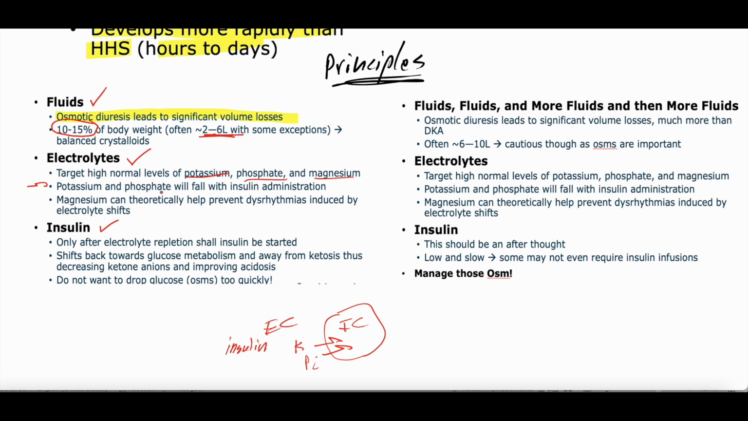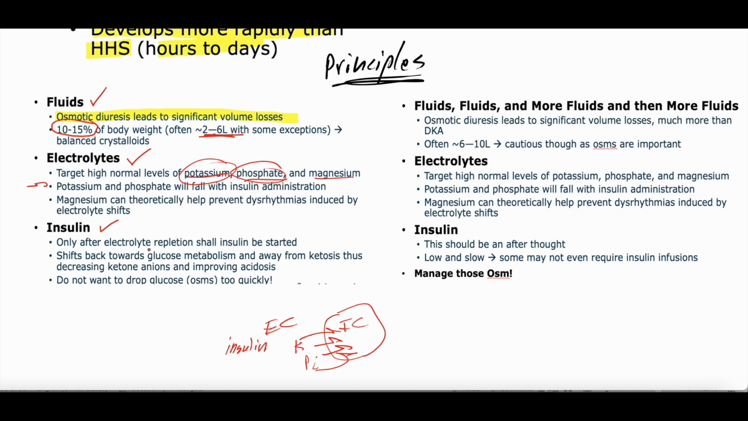So when you start to give the insulin for the management of DKA, potassium and phosphate are going to go into the cell, which is why you want to target high normal levels of potassium and phosphate to start with, because you know when you start to give insulin that potassium and phosphate circulating in the blood vessels is going to get lower because all that potassium and phosphate is getting shifted into the cell.